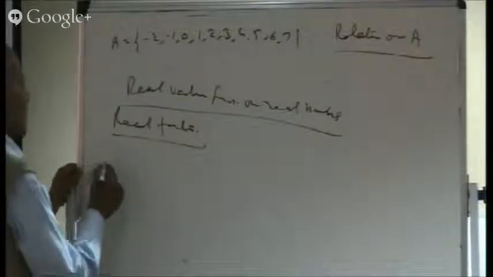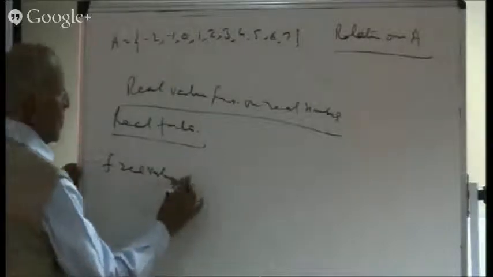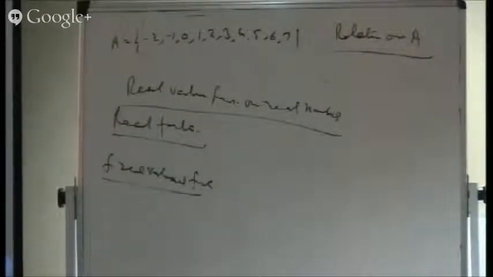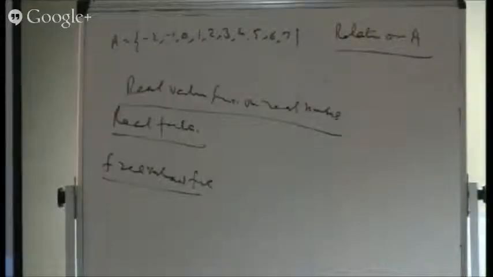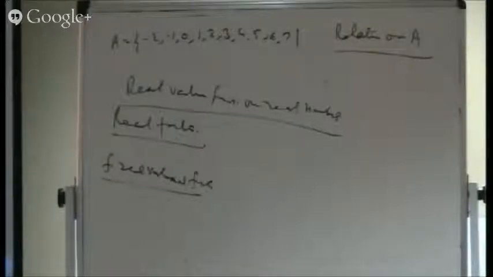So what is a real valued function? We are going to define a real valued function. f is a rule which associates to every possible real number x a unique real number. I have used this phrase: every possible real number x.